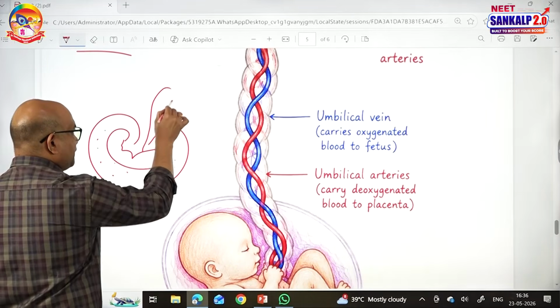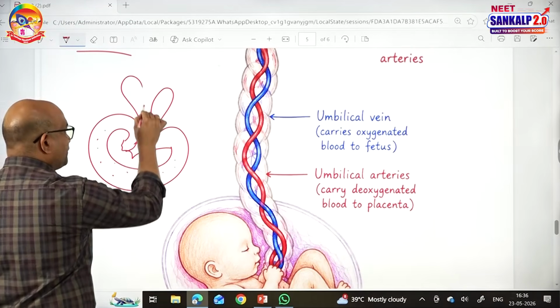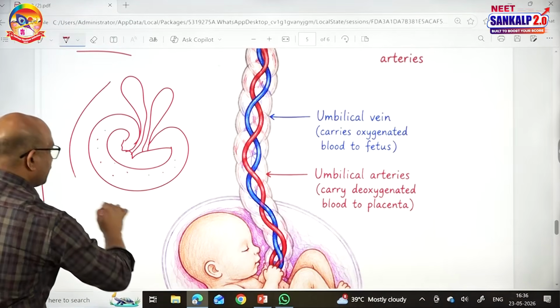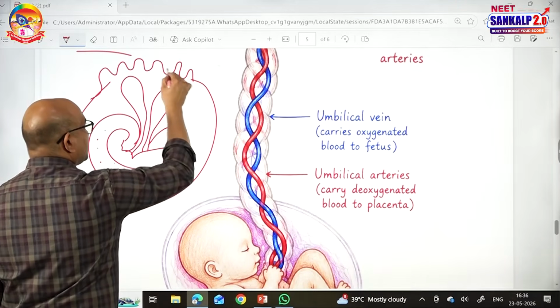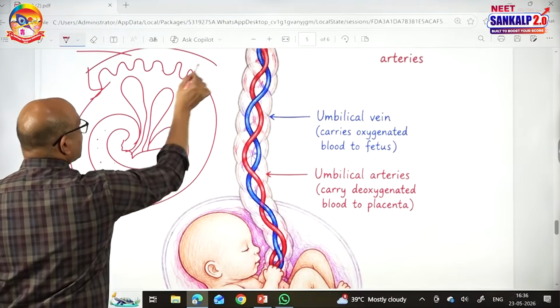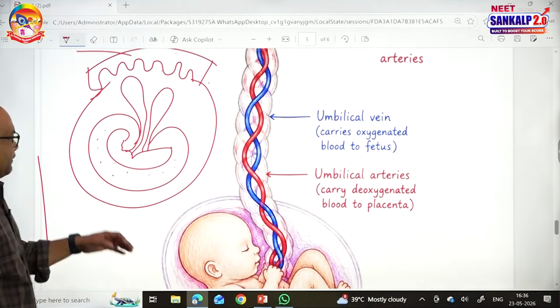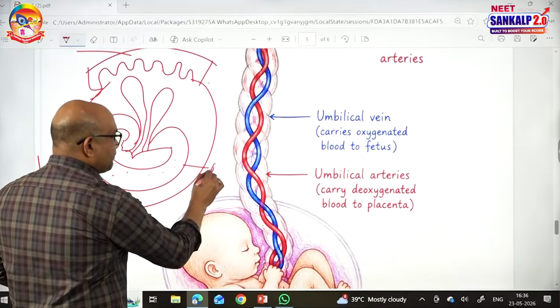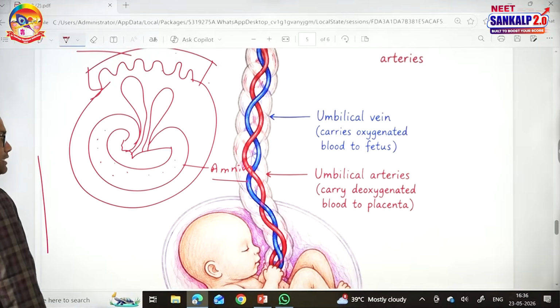There is an extraembryonic membrane called allantois, an extraembryonic membrane called yolk sac, surrounded by chorion. Chorion forms the chorionic villi, responsible for the formation of the placenta between the mother and fetus. So, the amnion acts as a shock absorber with amniotic fluid and protects the fetus.